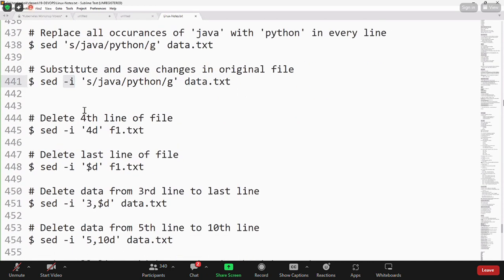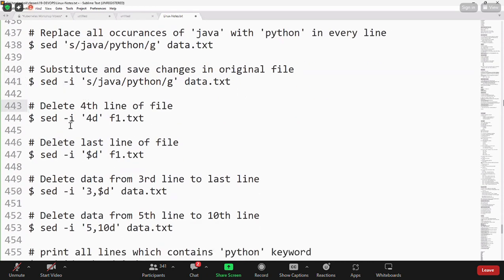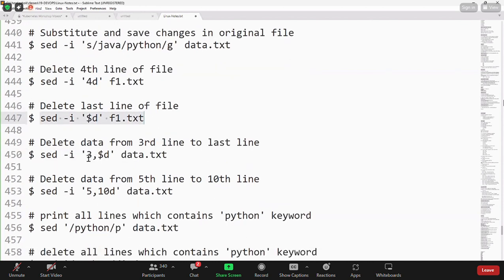If you want to delete a particular line number by using the sed command, this is the option. If you want to delete the last line, then $d. From the third line to the last line, 3,$d we are using. If you want to delete the data from the 5th line to the 10th line, sed -i 5,10d. Only the 5th to 10th line data will be deleted. With 3,$d, from the third line to the last line, data will be deleted.